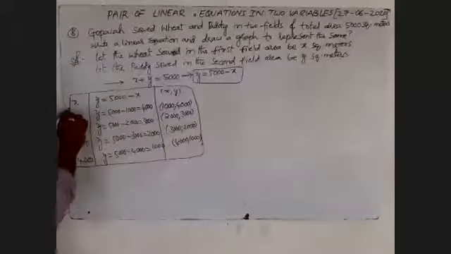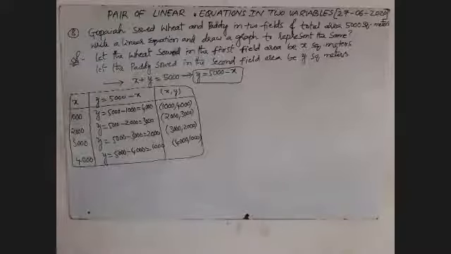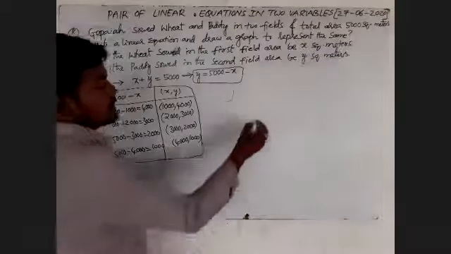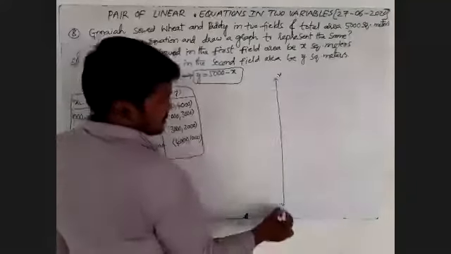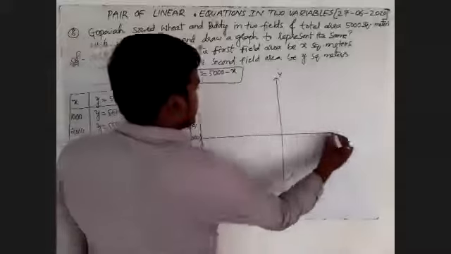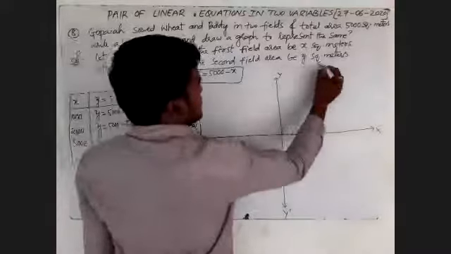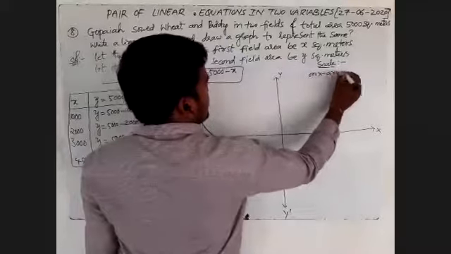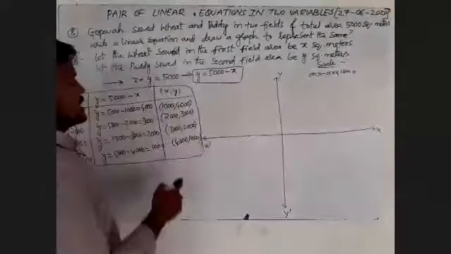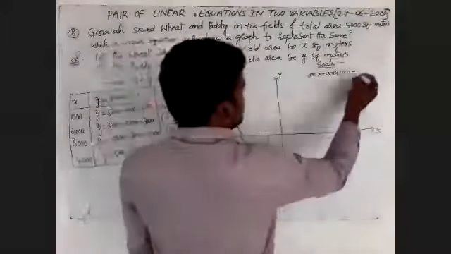Draw the Cartesian plane and then plot these given points, and finally form a graph of the given equation. That I will write. Here we'll take the Cartesian plane. This is y, this is y dash. This is x, this is x dash. First we'll write the scale on x axis. We'll observe x axis values are 1000, 2000, 3000 and 4000. 1 centimeter is equal to 1000 units.